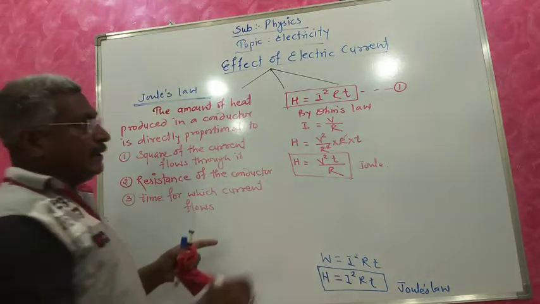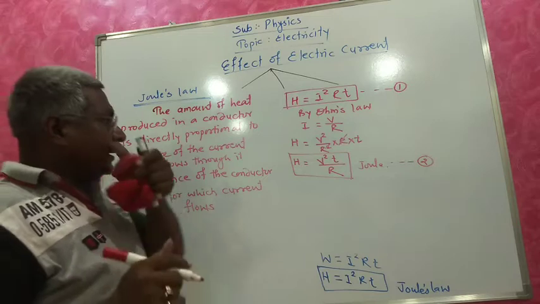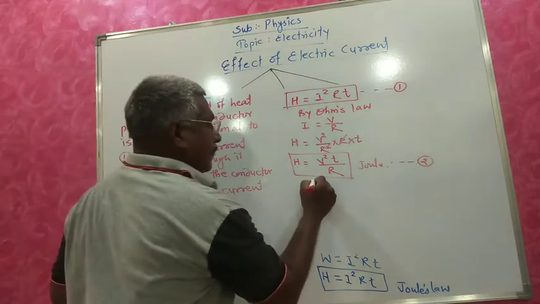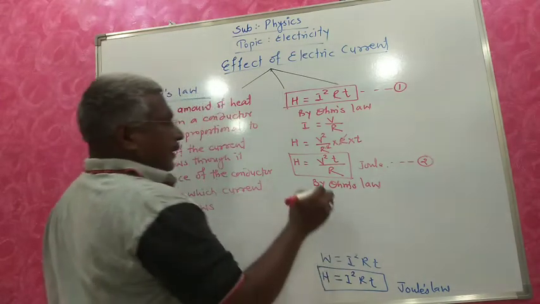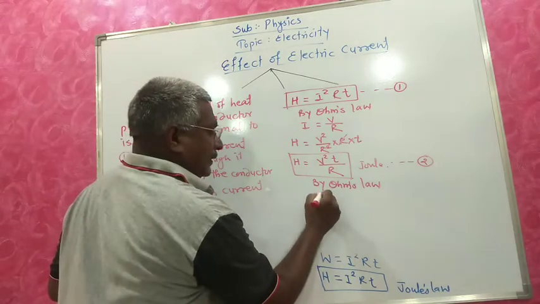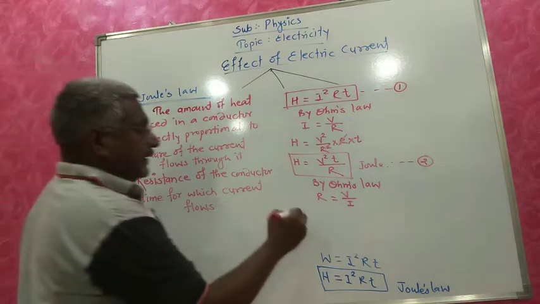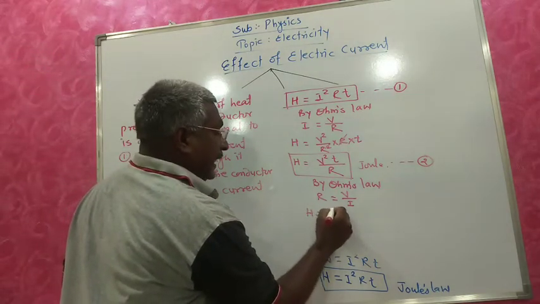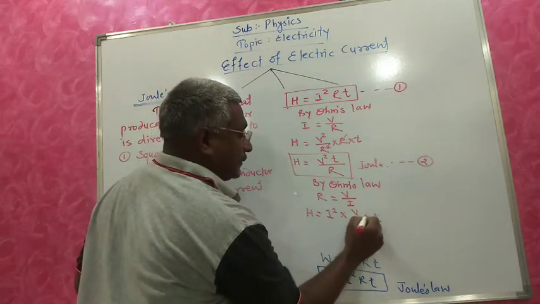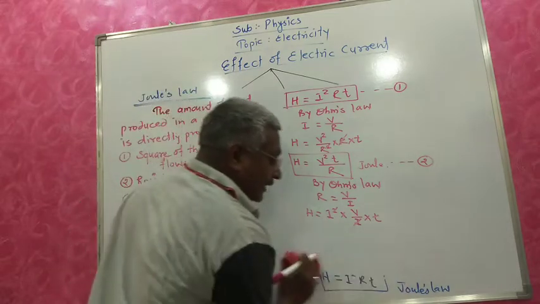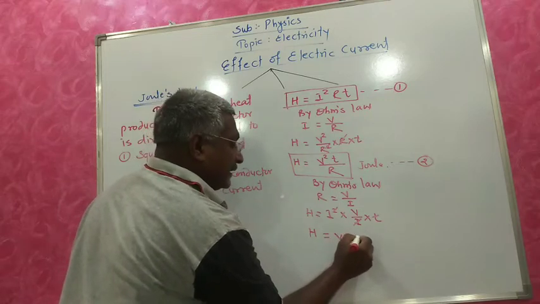This is the second formula for finding the heat. Now, by Ohm's law, we have to substitute the value of R. R equals V by I. So what will we get? H equals I square into, what is the value of R? V by I into T. I cancels. So what will we get? H equals V I T.